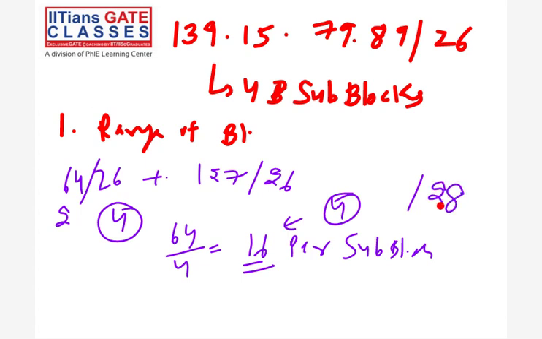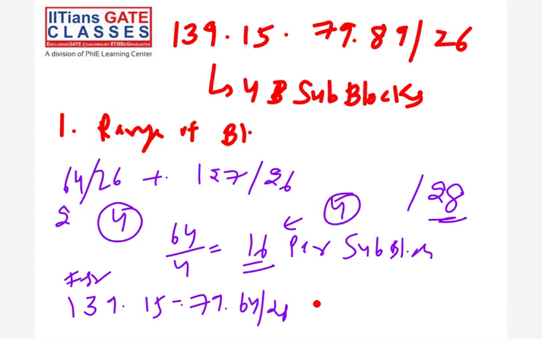Similarly, the next block will be 80/28 to 95, adding 15 more. The next will be 96/28 to 111/28. The fourth block will be 112/28 to 127/28. See, so this is the range I'm saying.